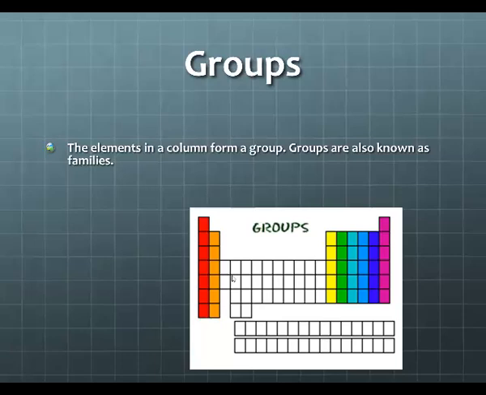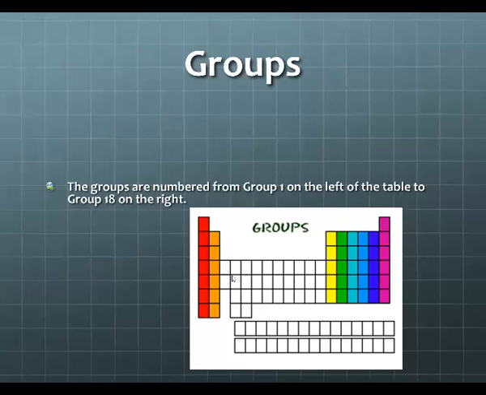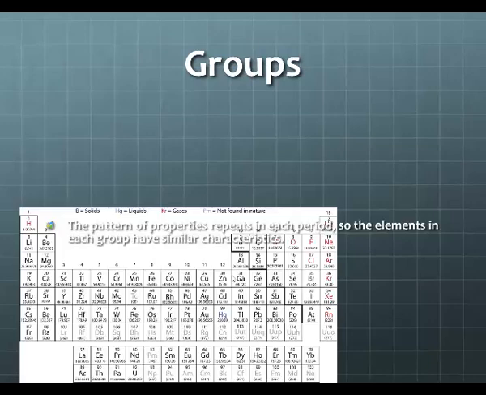The elements in a column form a group. Groups are also known as families. The groups are numbered from group 1 on the left of the table to group 18 on the right. The pattern of properties repeats in each period, so the elements in each group have similar characteristics. So for example, except for hydrogen, the elements in group 1 are all metals that react violently with water.